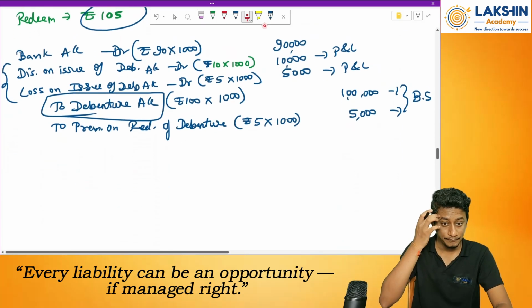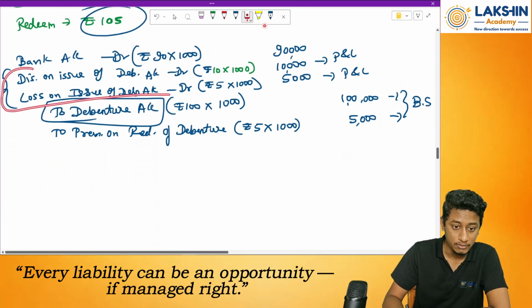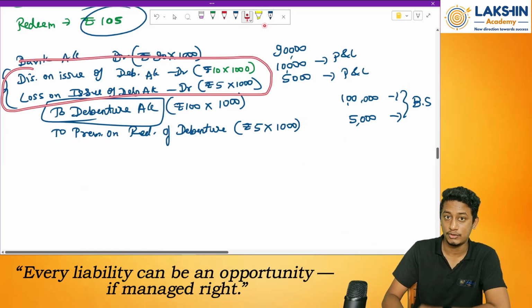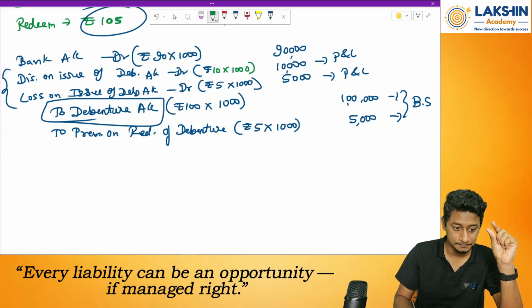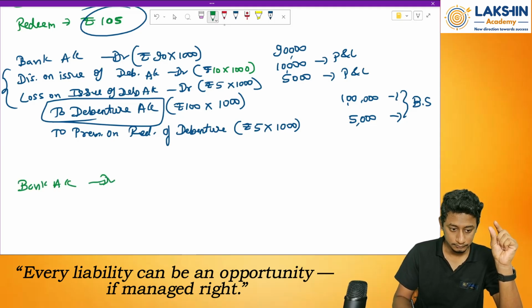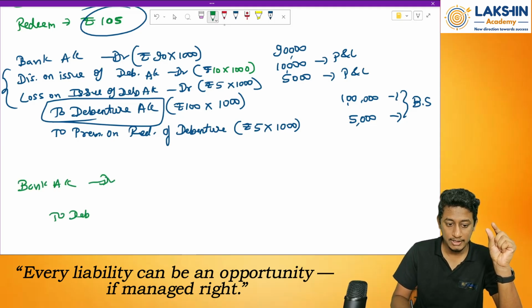And one more thing. Whatever heads I have passed over here, you can club these heads. How do I club this? I can pass an entry like this. Bank account debit to debenture account, to premium on debenture.